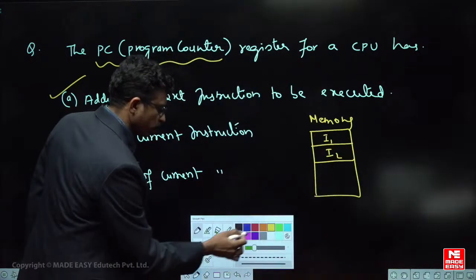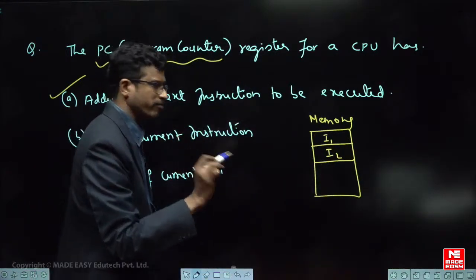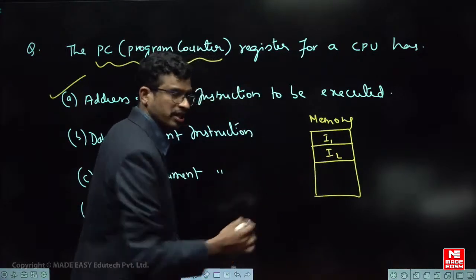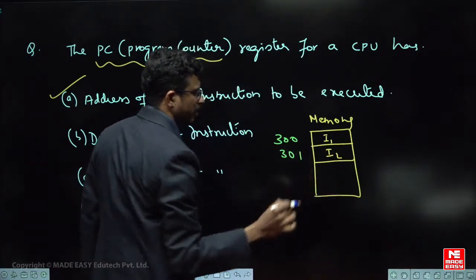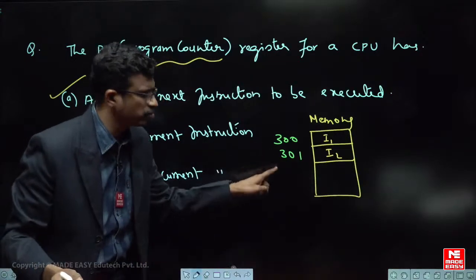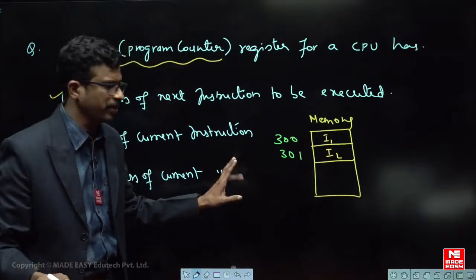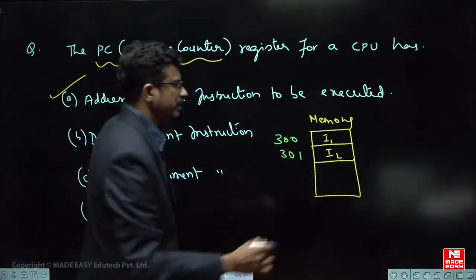Both instructions are of only one word. One word means it is occupying one memory location, and this is also occupying one location. Let us say it is present at 300, and it is present at 301. To make it simple, I am taking the addresses in decimal numbers, don't get confused. So instruction 1 is fetched.